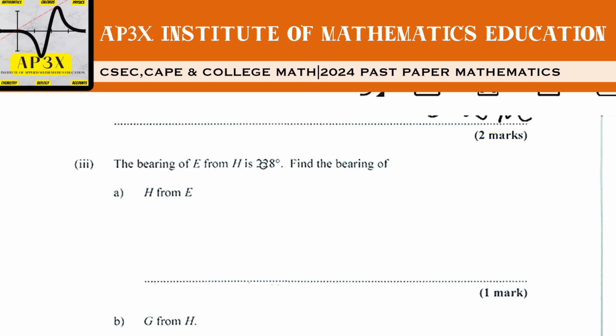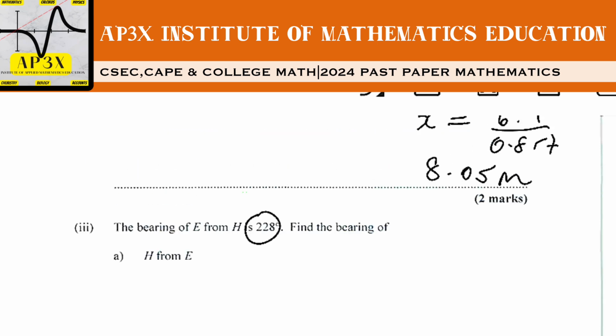Now, it seems as if they have given us the bearing. In fact, they have told us here that the bearing of E from H is 228. I initially thought that they were asking us to calculate it, but they're telling us that it is 228. Then we are required to find the bearing of H from E. So they give us the bearing of E from H, but we are to find the bearing of H from E. So let's go on our diagram then.